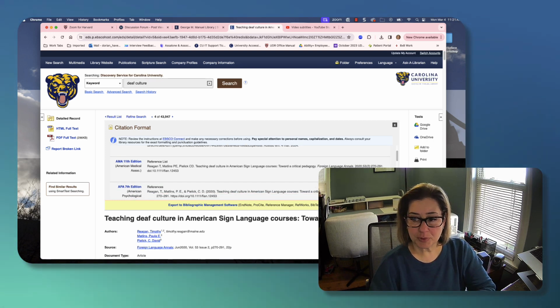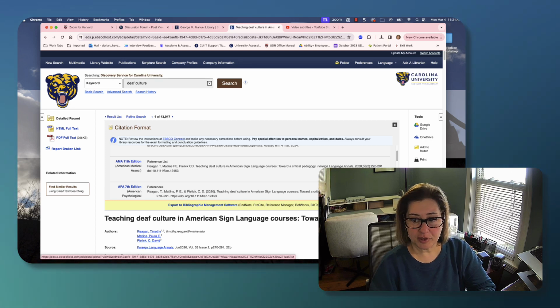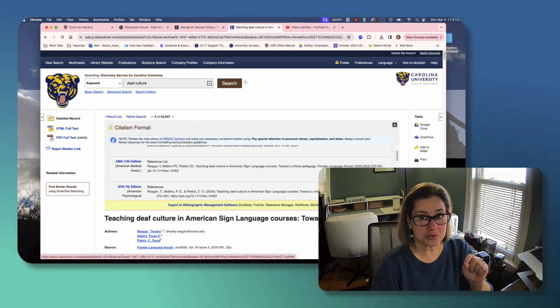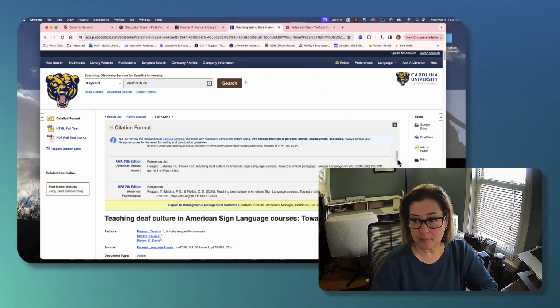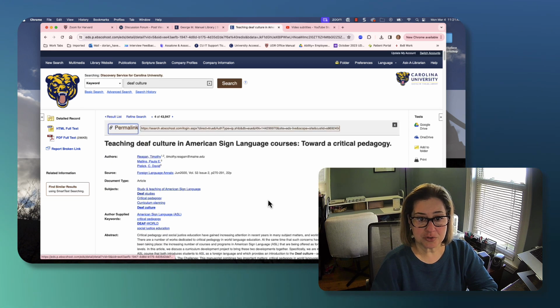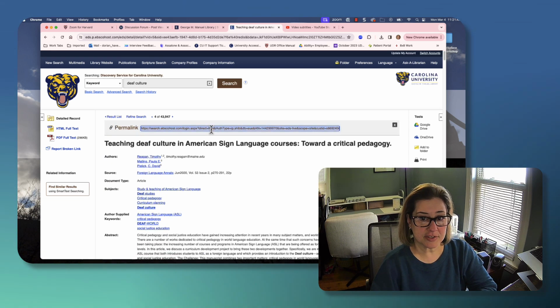You can also use a permalink. Now, permalink is very helpful because this is exactly what it sounds like. It's a permanent link to this article. So even if you're not logged in to the CU library here, you can link directly to the article using this link.